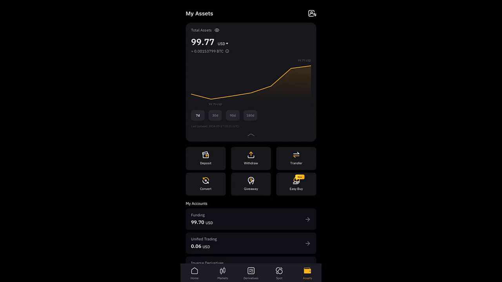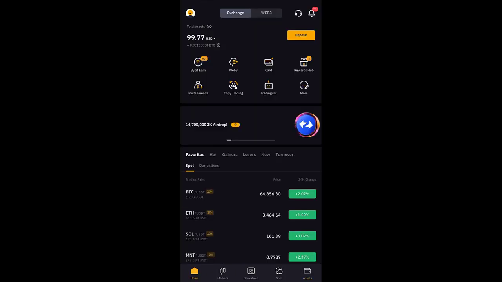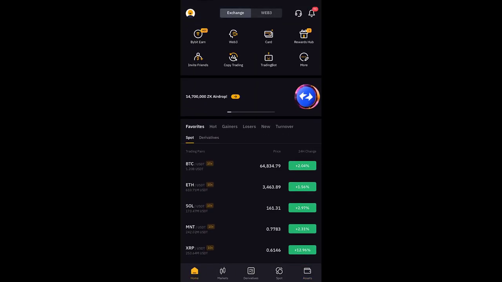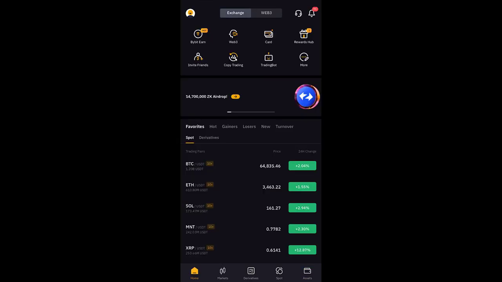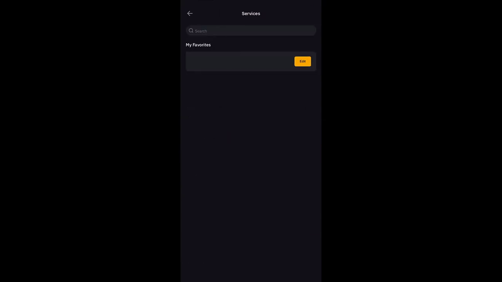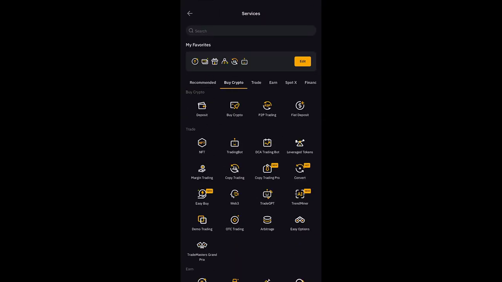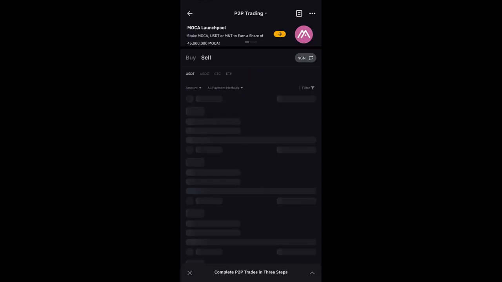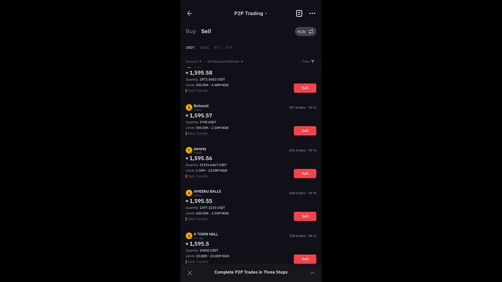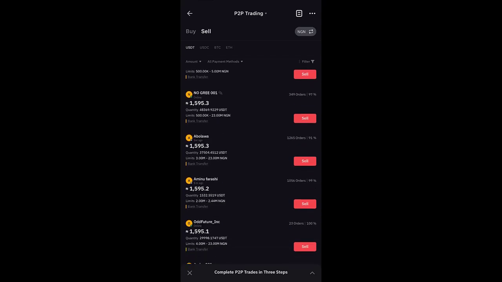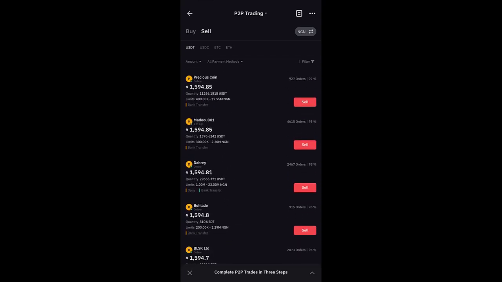Then I go on to do what I did earlier, which is selling my cryptocurrency. So I'm just going to come here again to more, click on buy crypto P2P, then click on sell, and then I'll go on to look for somebody who is doing transactions within my range like I did earlier on.